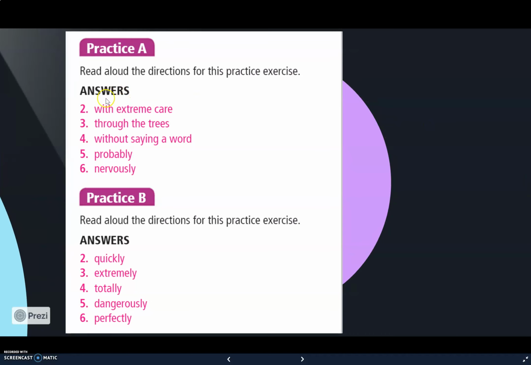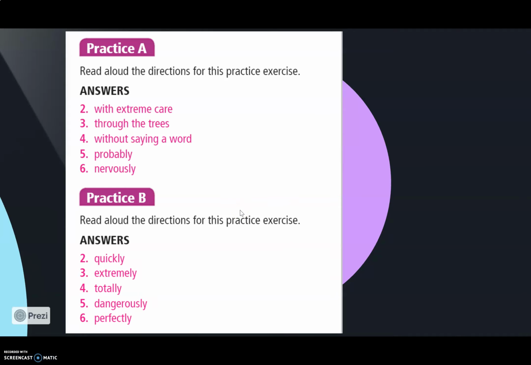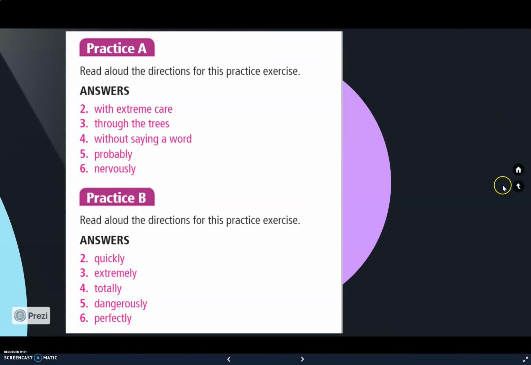Look, practice 1: with extreme care, through the trees, without saying a word, probably, nervously. And practice B, students, in the sentences we have to use quickly, then extremely, totally, dangerously, and perfectly. You can find that in your book, page 217, and you can copy the answers and put them in your book.